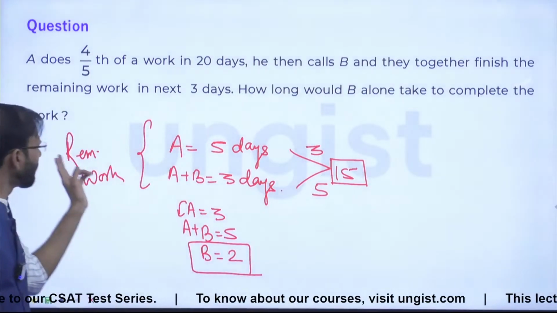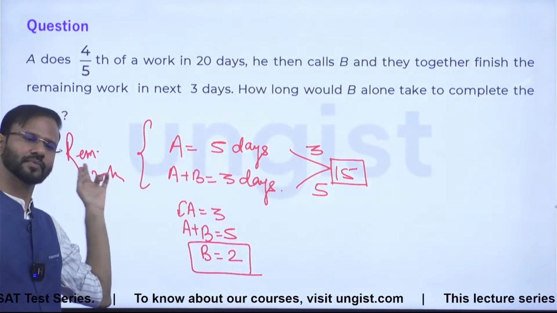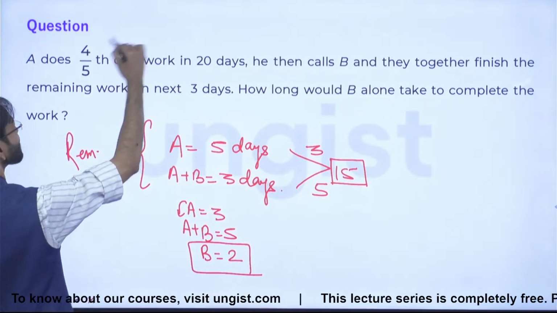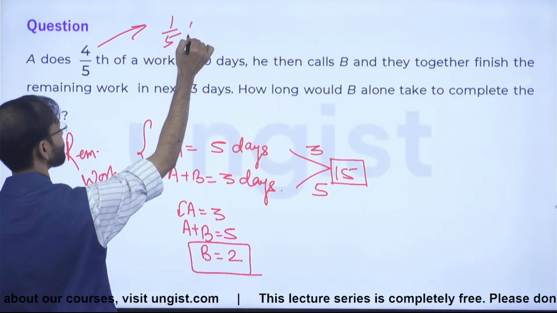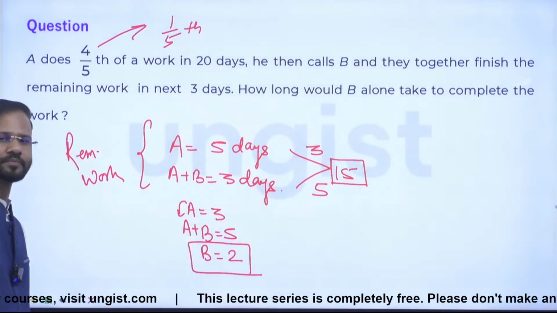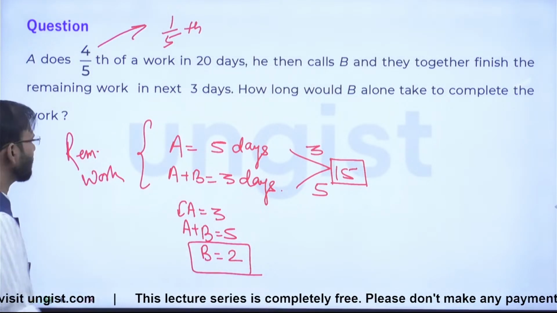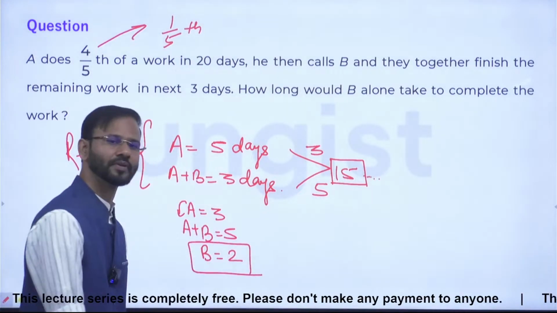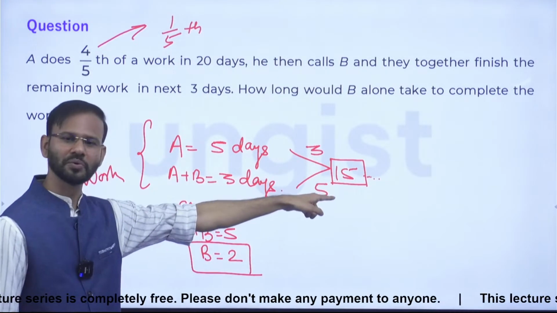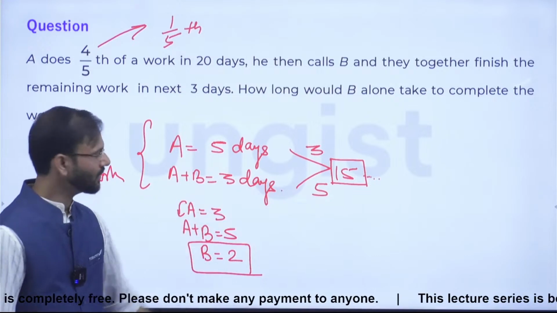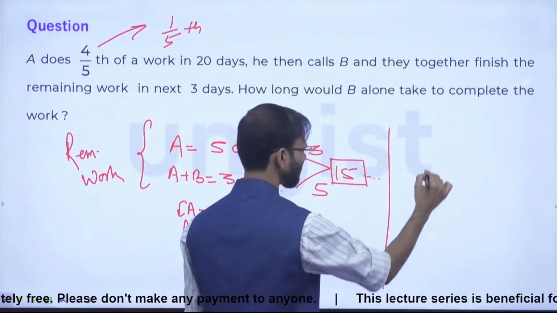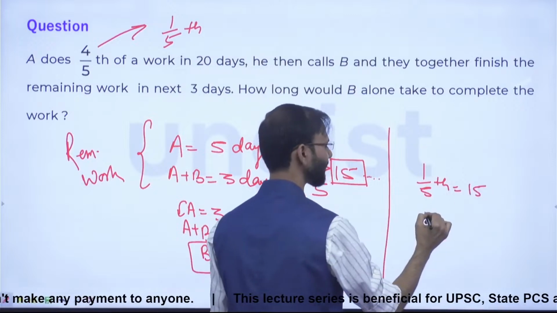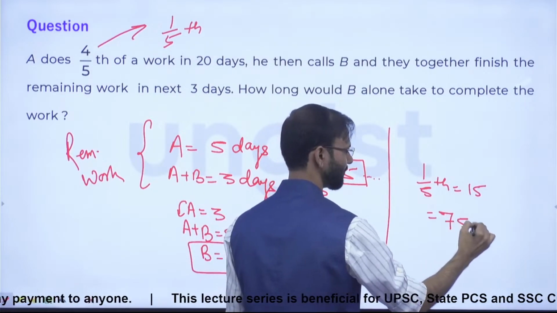So friends, tell me one thing. This is the data of remaining work. What is the remaining work, guys? The remaining work is 1/5, because 4/5 is already done. So this is 1/5 of the entire work. So if 1/5 of the total work is 15 units, then total work is what? 75 units.